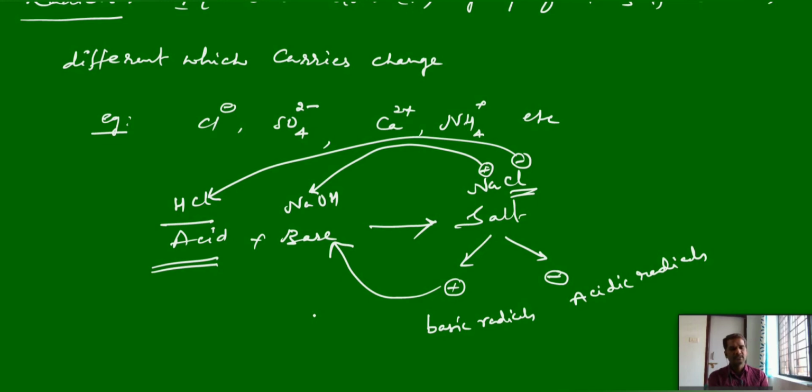Understood now? What is acidic radical and what is the basic radical? Simply, the radical which carries the negative charge is called acidic radical, and the radical which carries positive charge is a basic radical. Why is this acidic and why is this basic? This is the reason: generally the acidic radical comes from the acid part, and the positive charge or basic radical can be generated from the base. So accordingly we can define.